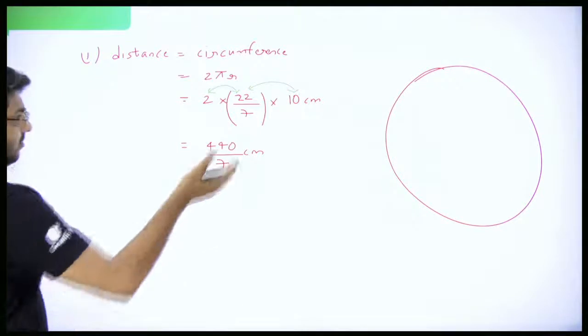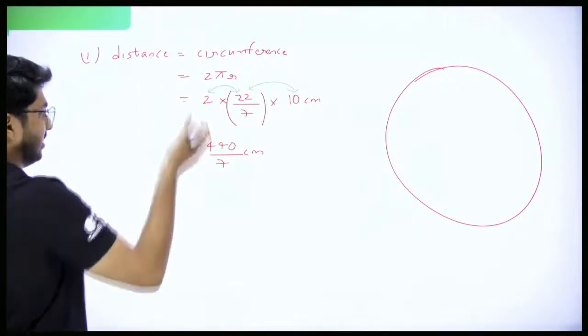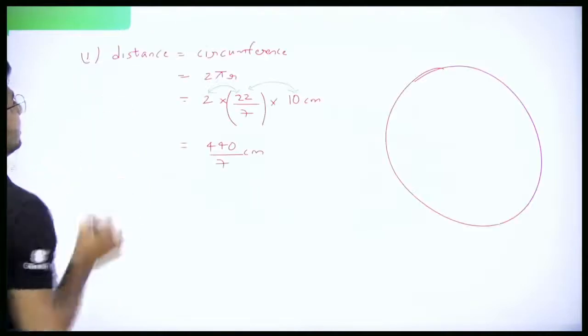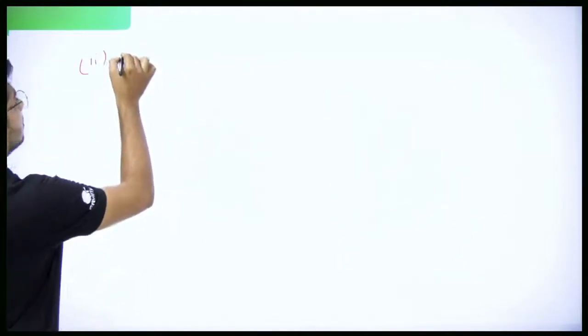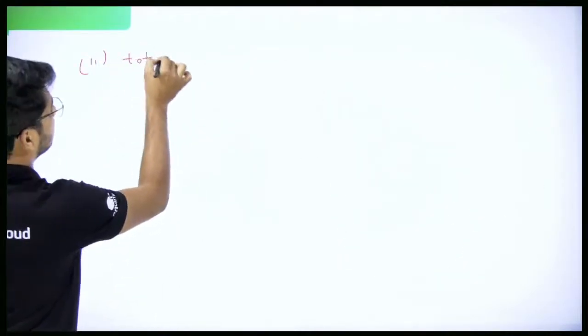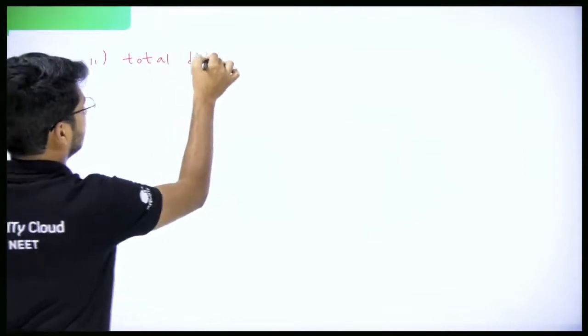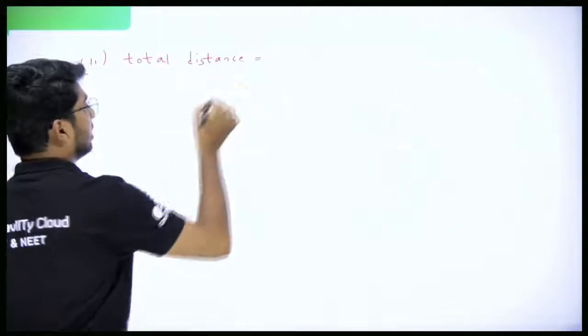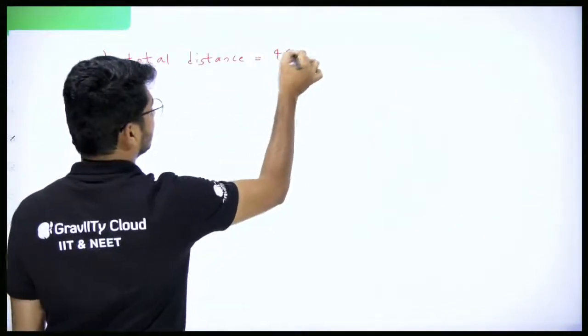The distance here, one circle, the total distance also is 440 by 7. What is the time taken? 1 minute. So here total distance is equal to circumference of one circle, which is 440 by 7 centimeter.